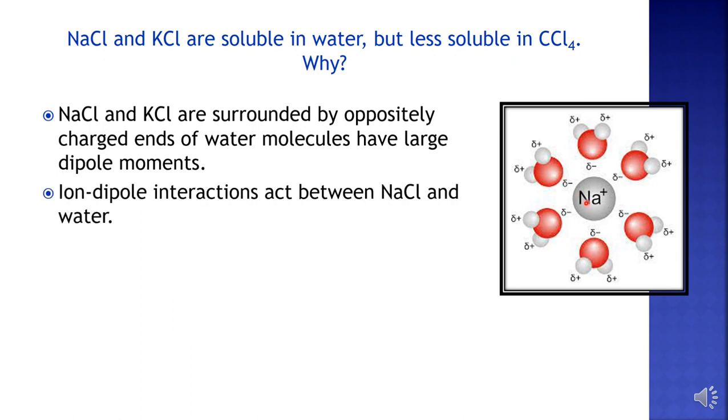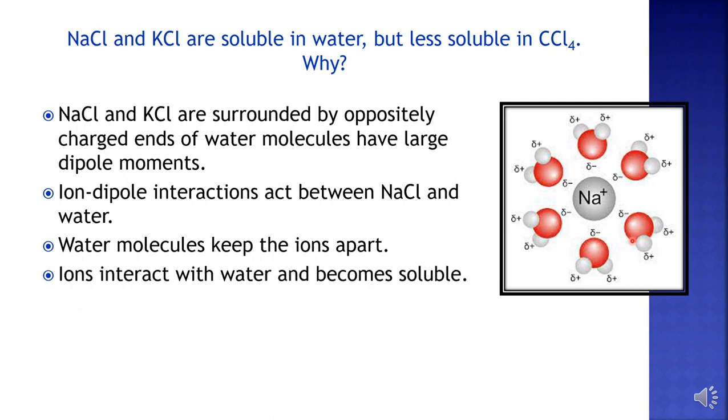There occurs an ion-dipole interaction between these sodium ions and these water molecules. So this means that the water molecules keep the ions apart. Sodium ions and chloride ions will be separated by this sphere of water molecules. Since the ions interact with water, they become soluble. If there is greater interaction between the substance and the solvent, greater will be the solubility.